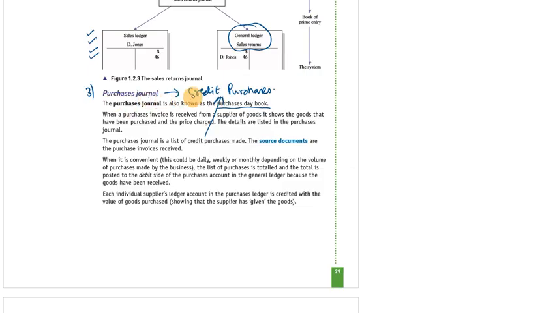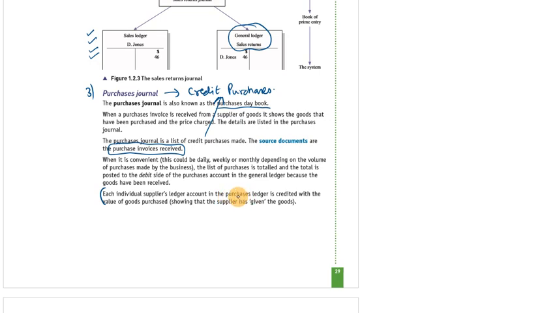In the purchase journal, we will record the credit purchases. The source document is the purchase invoice received. Source document means it is the evidence that we purchased goods from that particular supplier. This is the important line you have to read: each individual supplier ledger account in the purchase ledger.